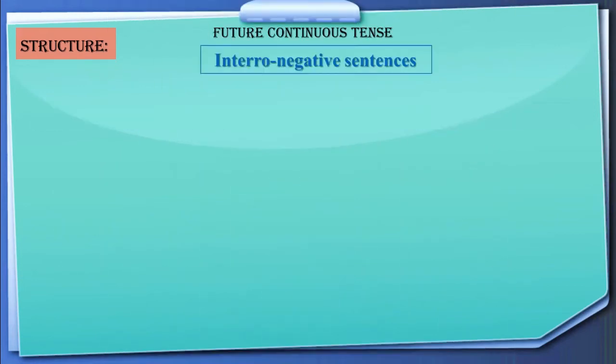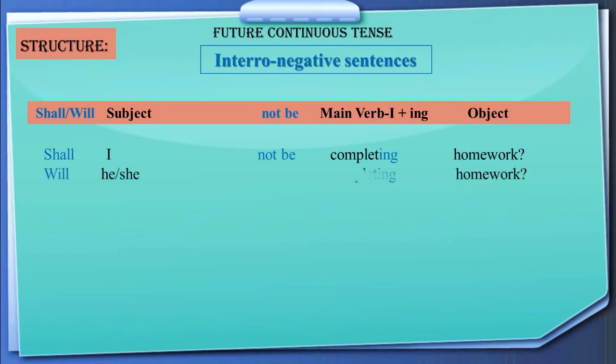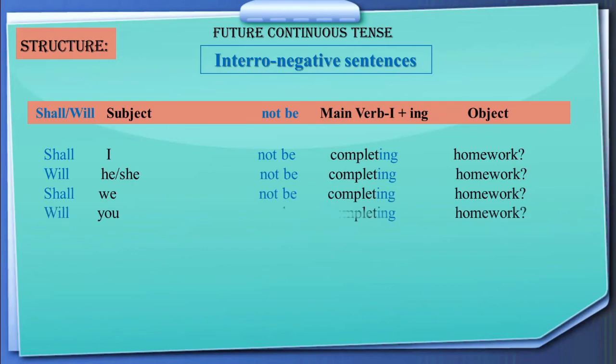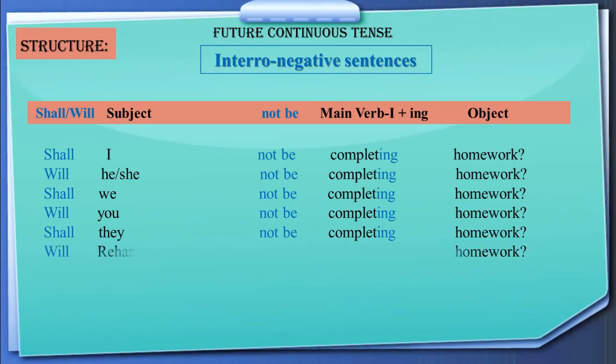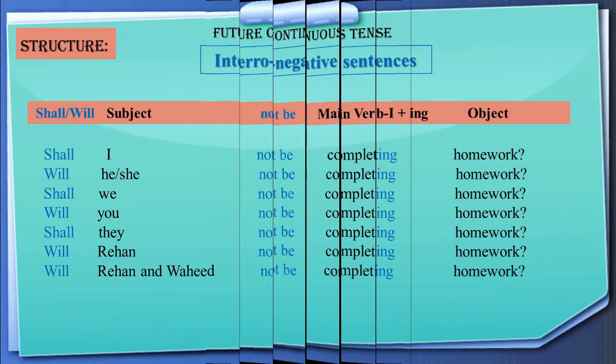So here are the negative interrogative sentences. We are putting shall or will at the very first, then subject, and then not be, first form of the main verb plus ing and then object. Shall I not be completing homework? Will he or she not be completing homework? Shall we not be completing homework? Will you not be completing homework? Shall they not be completing homework? Will Rehan not be completing homework? And then will Rehan and Wahid not be completing homework? So you see how we are going to make these sentences.